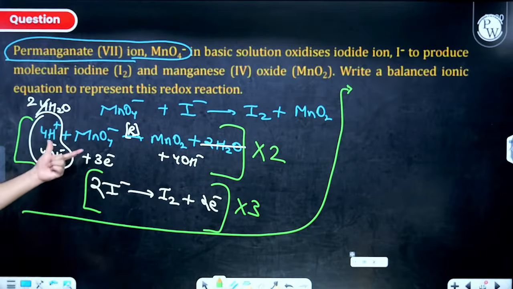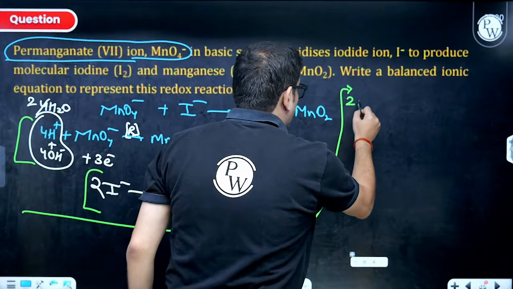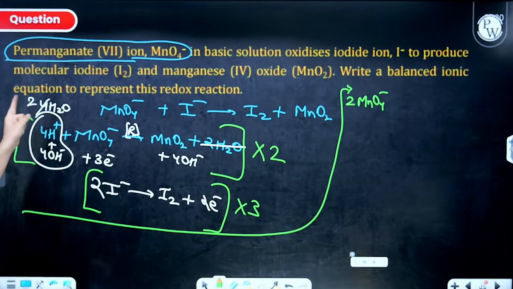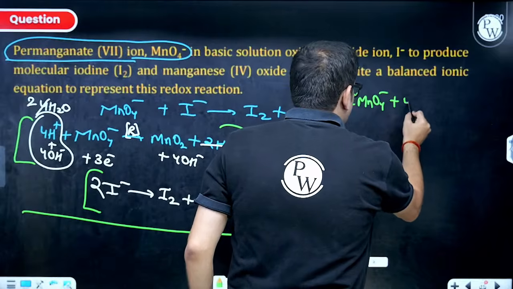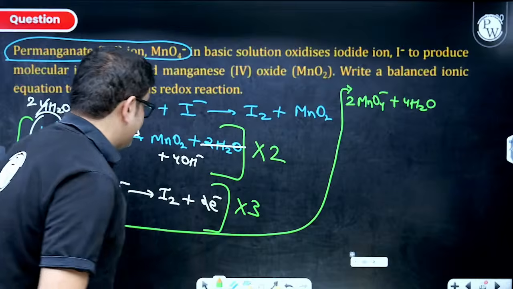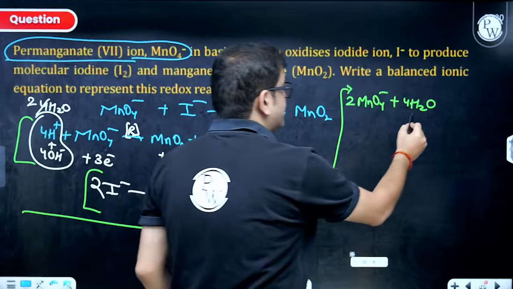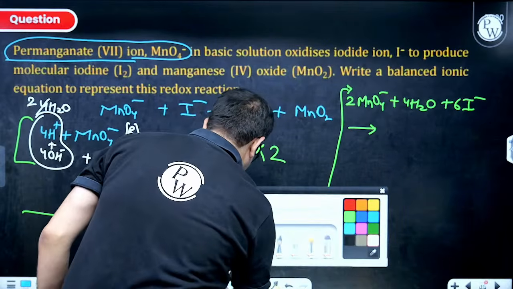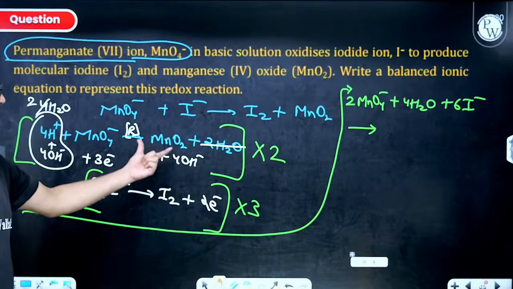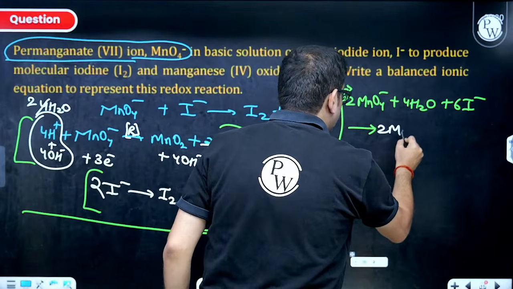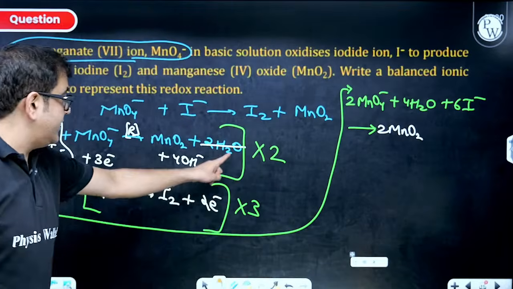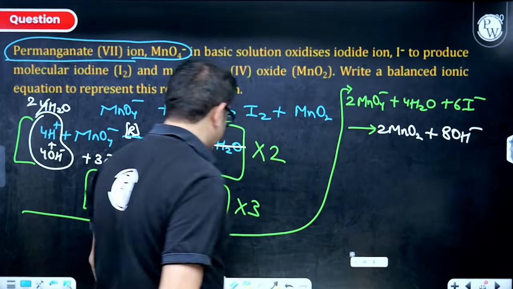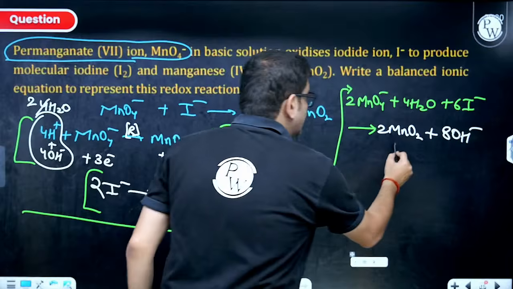So 2 multiplied by MnO4 minus. So this gives you twice of MnO4 minus. 6 electrons gone, but I'll be having 2 into 2, as in 4 water molecules. What else, sir? 3 into 2, as in 6 times of I minus. This will give me what? Let us write the products also, beta. It gives me twice of MnO2. So, sir, twice of MnO2. What else? Sir, water is cancelled. So this is 2 and 4. That means 8 times of OH minus. And what else, sir? Then I have 3 times of I2.